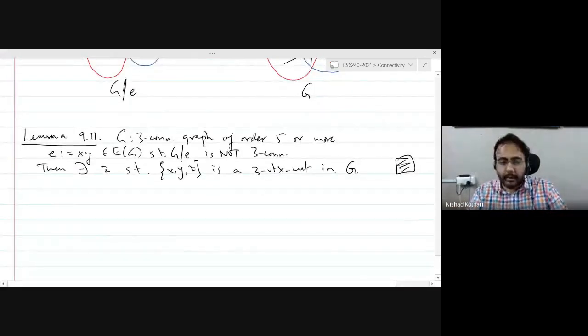The only reason for an edge to not be contractible to preserve 3-connectivity is because the ends of that edge participate in a 3-vertex cut with some other vertex in the graph G. Okay? So this tells us something about the structure of edges that cannot be contracted to preserve 3-connectivity.